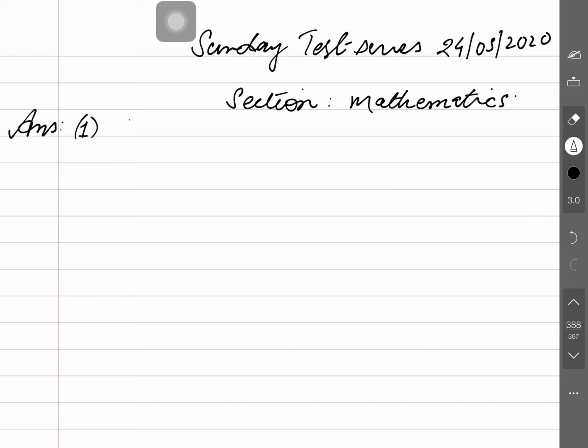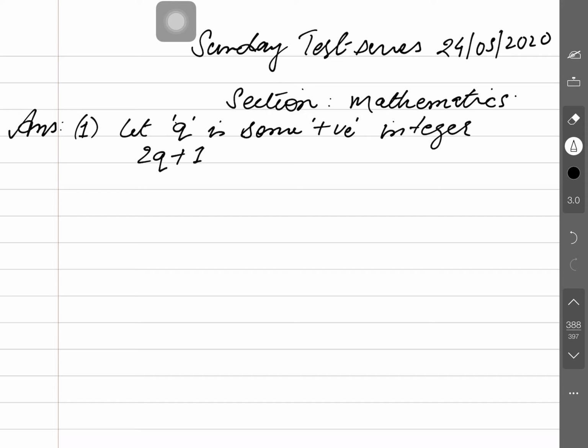Simply here you can write: let q be some positive integer. Is that clear? Therefore 2q is even, 2q plus 1 is what? Odd. Again 3 is odd. So if you write 2q plus 2, this is again even.